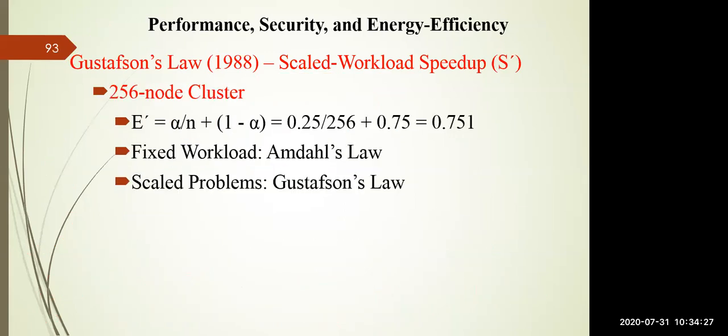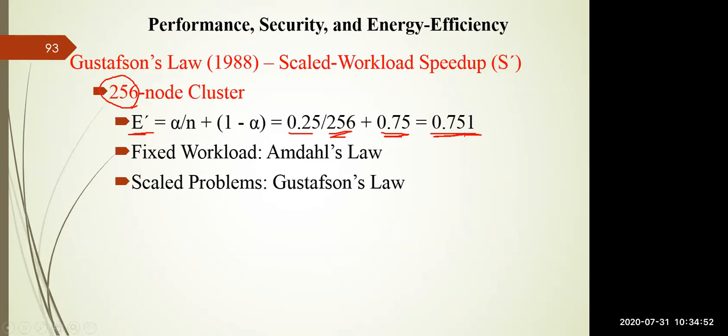If you concentrate on the 256-node cluster, the efficiency E' is alpha divided by n plus (1 minus alpha). The alpha value is 0.25, n is 256 nodes, so I write 0.25 divided by 256 plus 1 minus alpha, which is 0.75, and this results in 0.751.